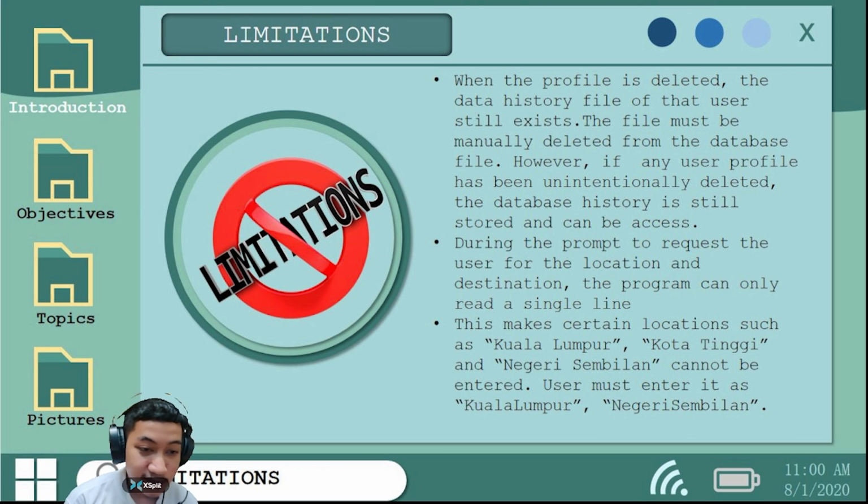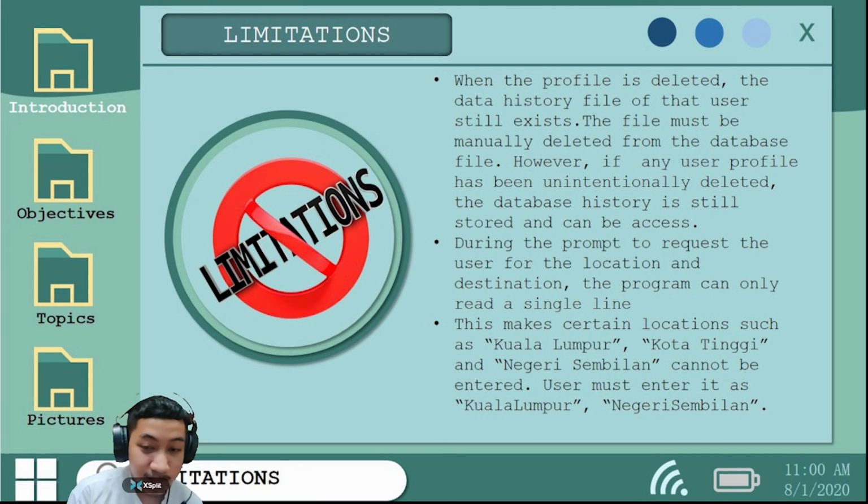However, this can benefit the owner of the car, who can access the data history of the deleted user profile. Hence, if any user profile has been unintentionally deleted, the database history is still stored and can be accessed.